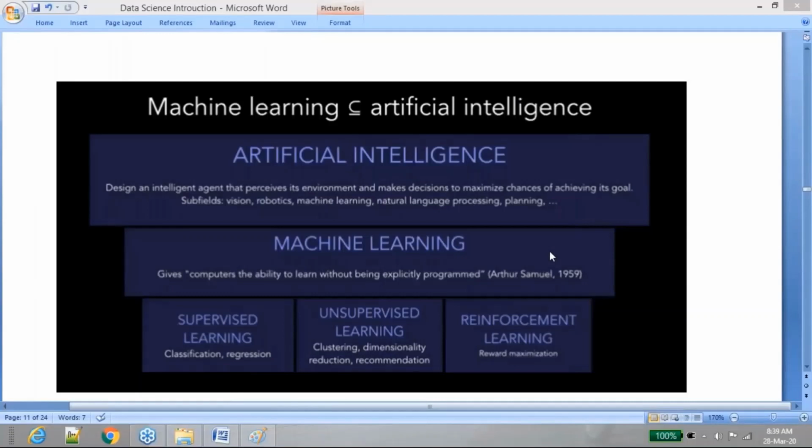Let's try to understand what artificial intelligence is. As the name says, you're going to build some intelligence which is artificial. What do you mean by intelligence? A brain which can understand things and take decisions.